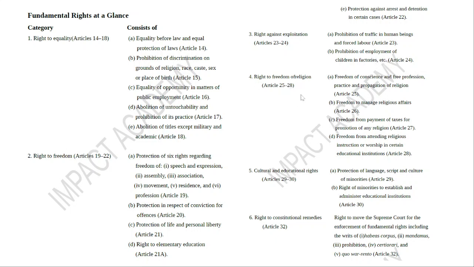Articles 25 to 28 are regarding religion. Cultural and education rights are 29, 30. Article 31 is repealed. Article 32 is very, very important. It is the right to move the Supreme Court for enforcement of fundamental rights, the original writ jurisdiction of the Supreme Court: habeas corpus, mandamus, prohibition, certiorari, and quo warranto.